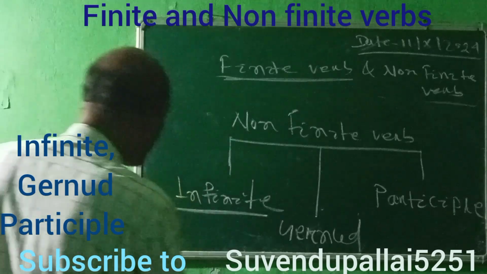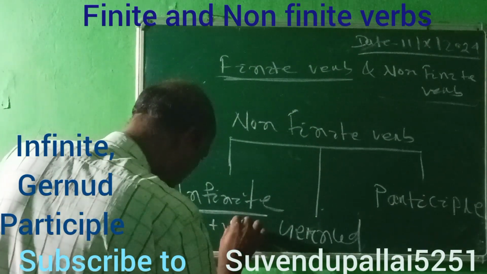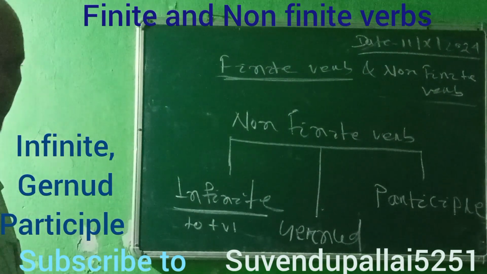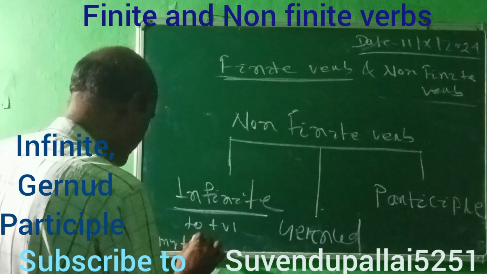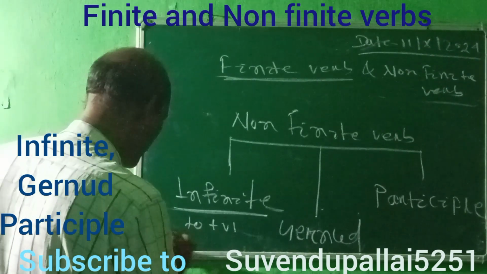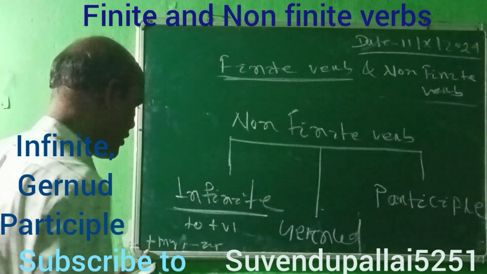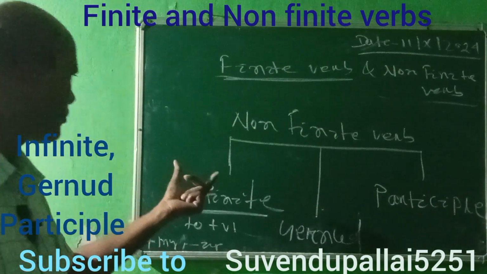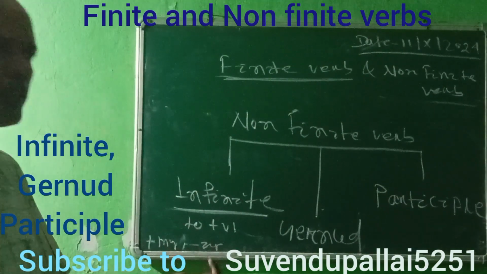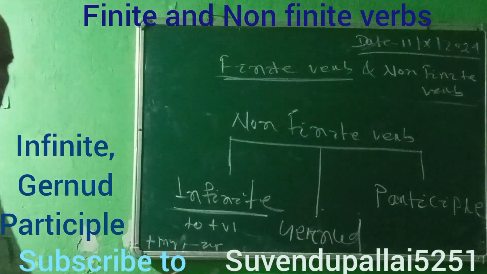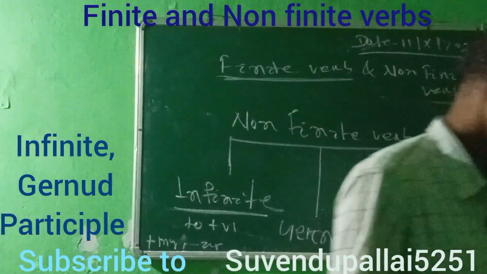Infinitive is to plus verb, with ing or without ing, to plus ing or minus ing. Here in infinitive, to plus verb may be used with or without adding ing.